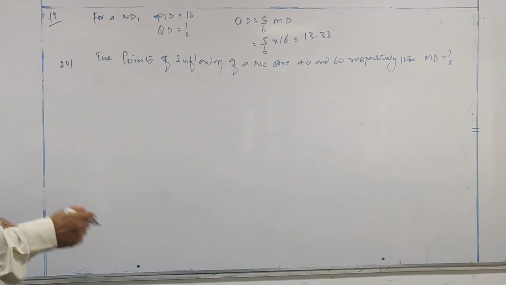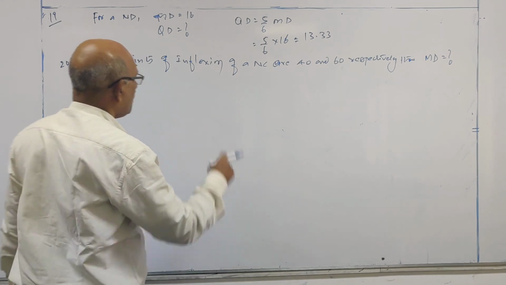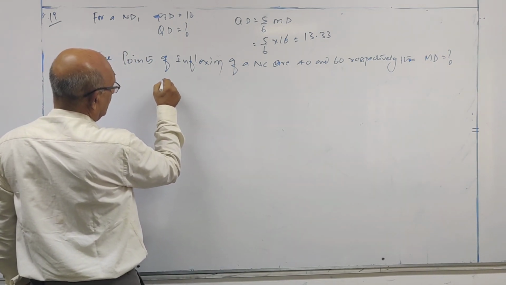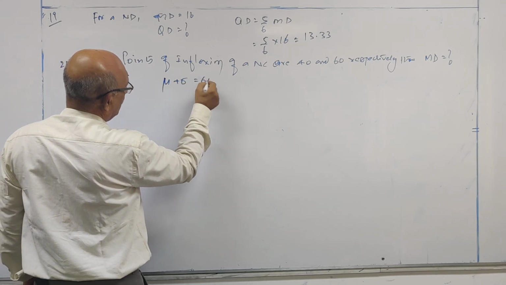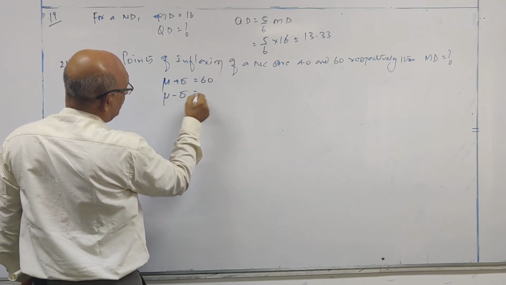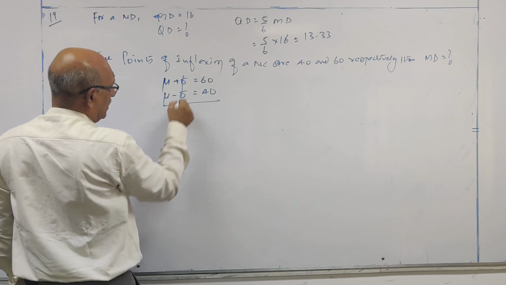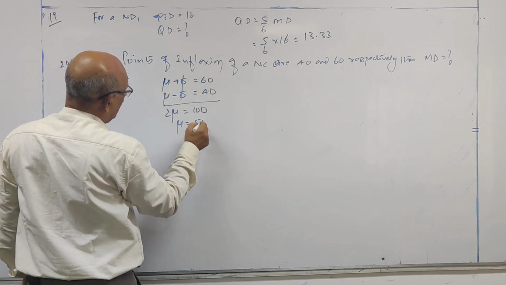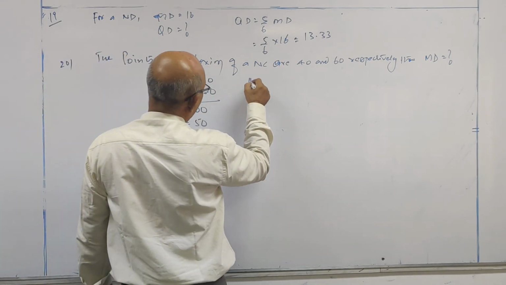Okay, very simple. Look at this. Points of inflection: mu plus sigma is equal to 60, mu minus sigma is 40. 2 times mean is equal to 100. Mean is equal to 50.